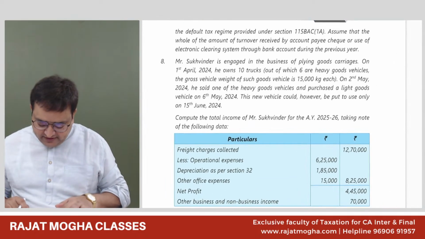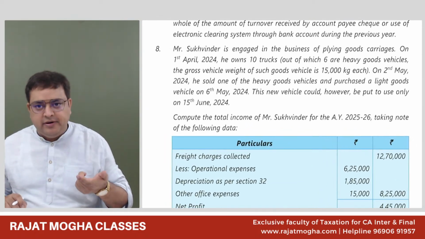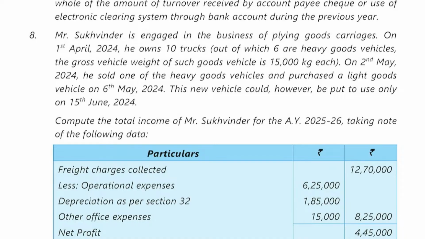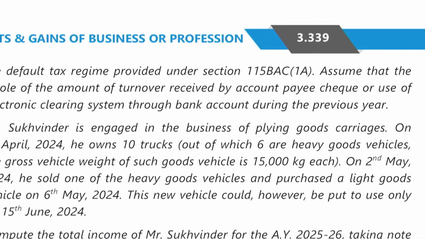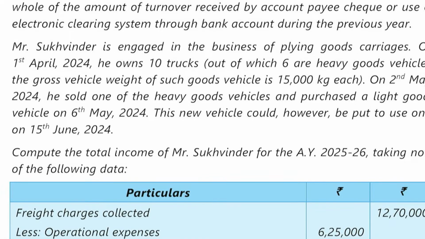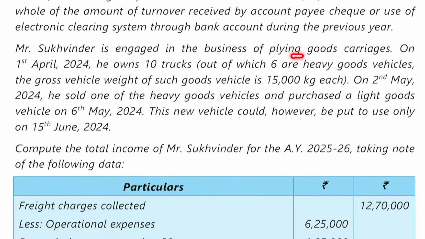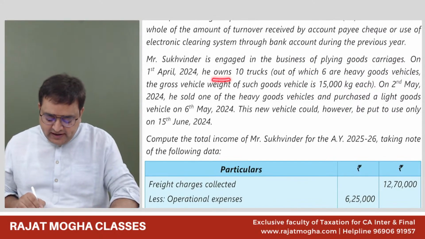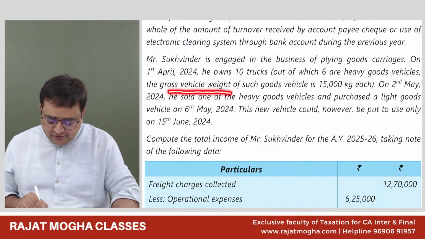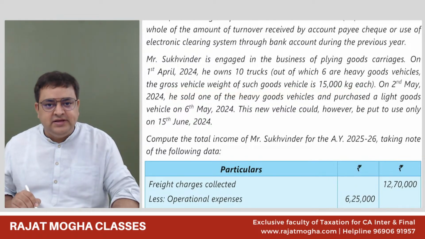So today also we'll do some study material questions, and next class, probably tomorrow, I'll be doing some past year questions. This question is on page number 3.331 of your study material. It says, Mr. Sukhwinder is engaged in the business of plying goods carriages. On 1st April 2024, he owns 10 trucks, out of which 6 are heavy goods vehicles. The gross vehicle weight of each is 15,000 kg.